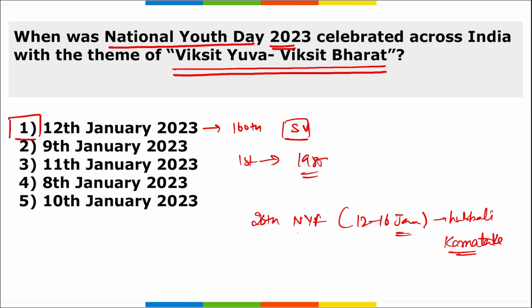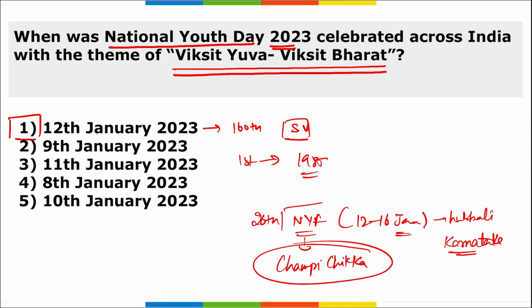Next, if I ask you what is the mascot of this National Youth Festival, that is Champi Chika. Alright, Champi Chika is the mascot of this National Youth Festival. This was the 26th National Youth Festival and this was during the National Youth Day that is observed on 12th of January, the birth anniversary of Swami Vivekananda, and the first edition of this, the inaugural edition, was in 1985.